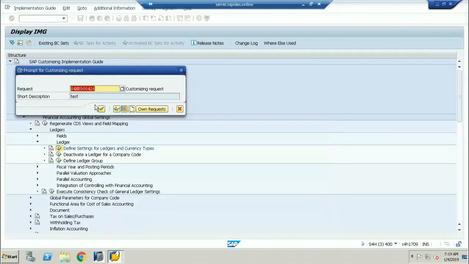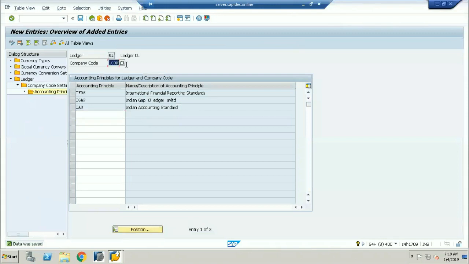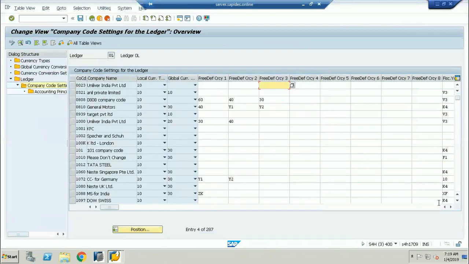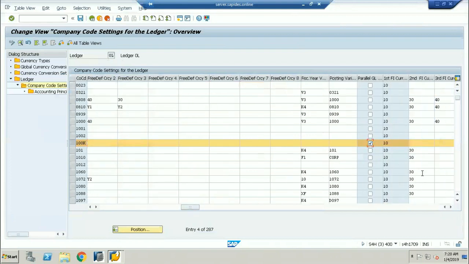So now what I have to do, this is not ledger specific. I'll make the system understand that this is not ledger specific and I'm posting to the GL specific. So now I go back. Which company code? Okay, 100K. I'll go back to my company code and I'll select the checkbox. Okay, got it.